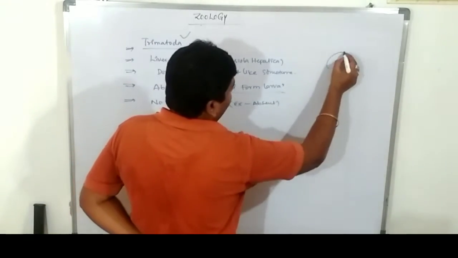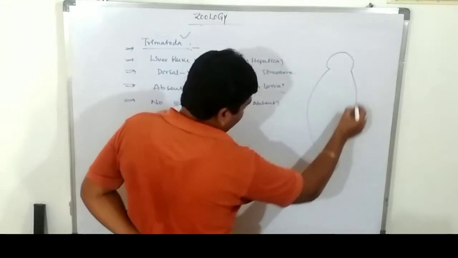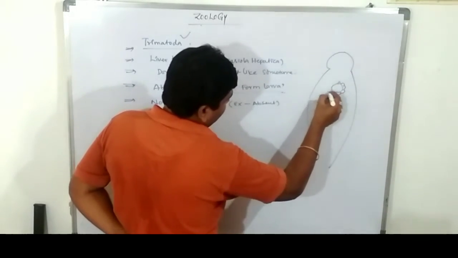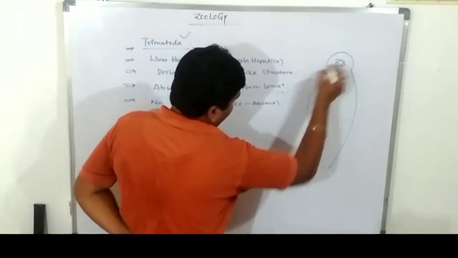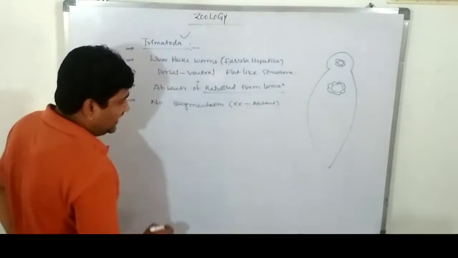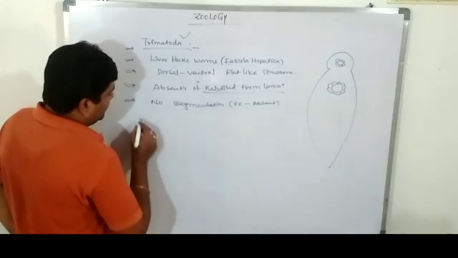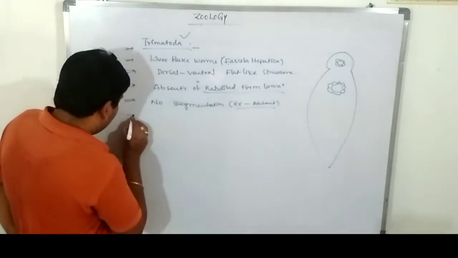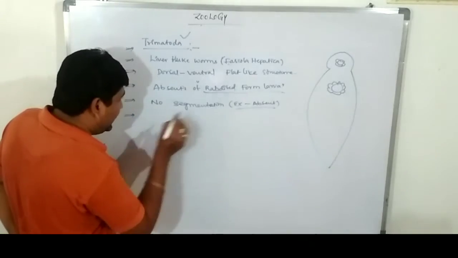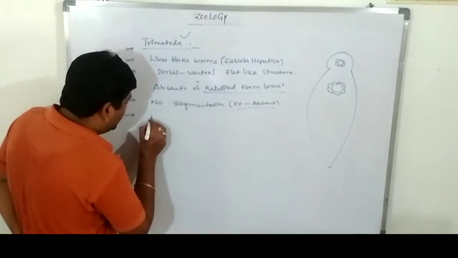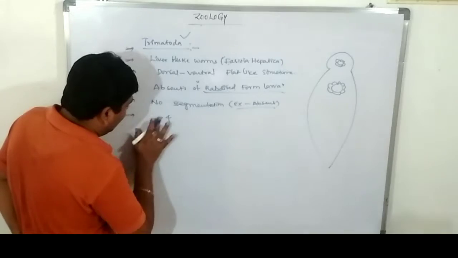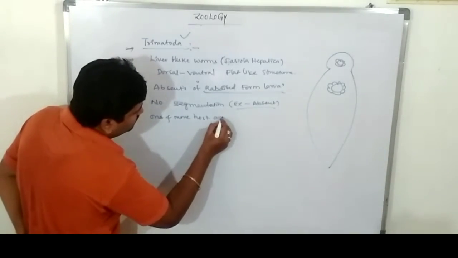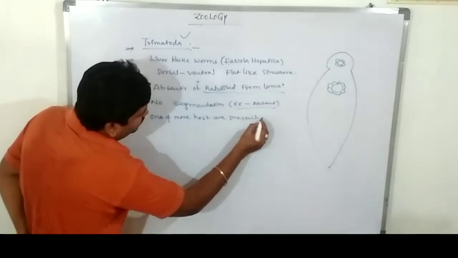Like this. This is one of the diagrams of Fasciola hepatica. These are completely flat-like structures. So there is no segmentation on the outside of the body. Most of the individuals live in one or more hosts. How many hosts? One or more hosts are present.